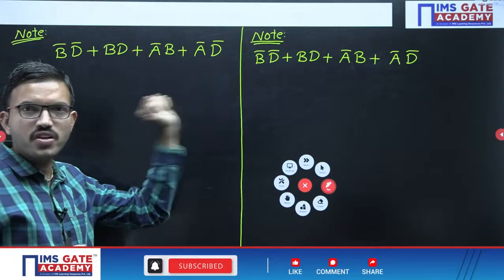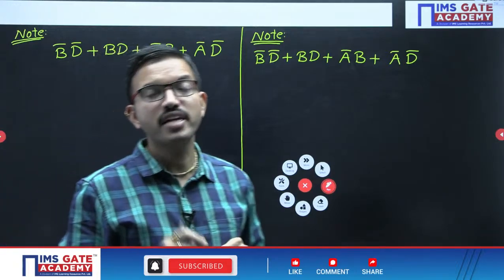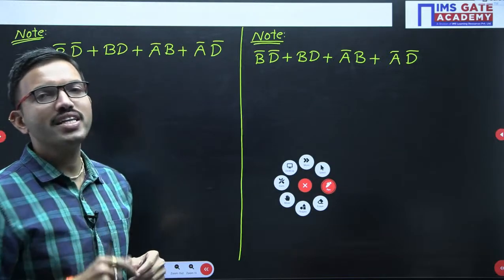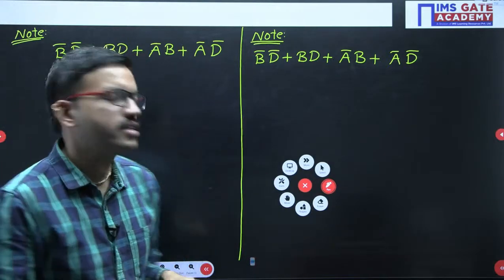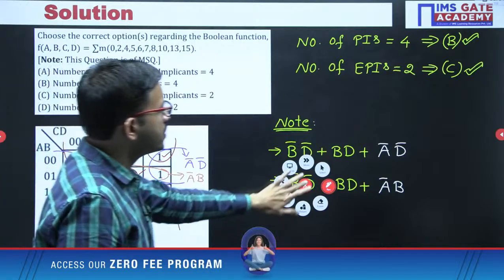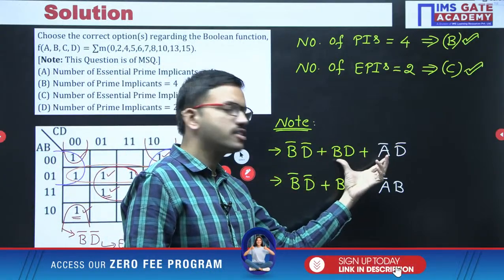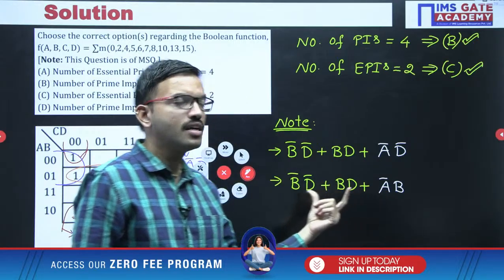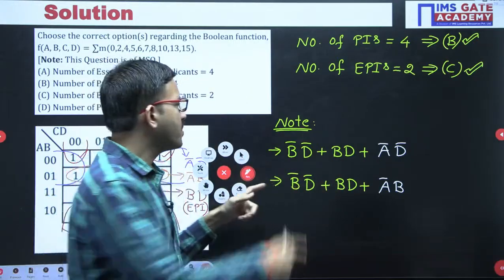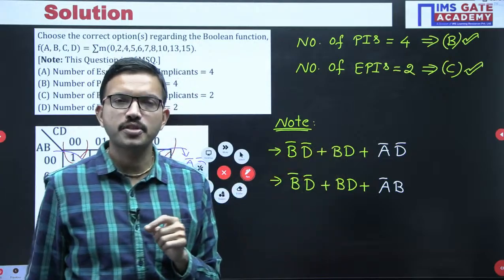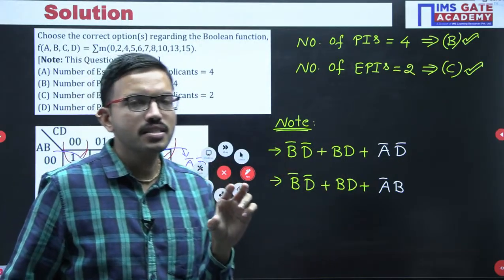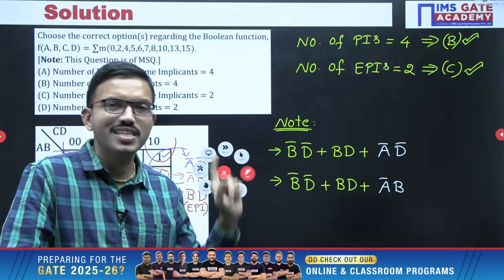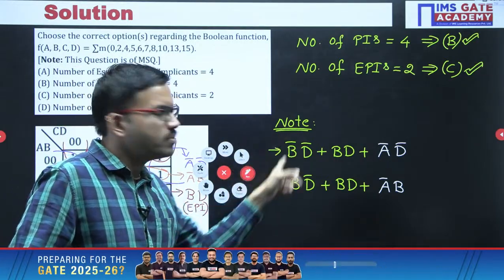like this. Okay, and if the question is MCQ, then definitely among the 4 choices, only one equivalent minimized function you will be having, right? So say for example, some of you followed like this, because of that you are having like this, or some of you followed like this, because of that you are getting like this. If the question is MSQ, then definitely you have to choose these 2 options, because you will be getting a question in such a way that identify the equivalent functions for the given function, right? So then you will be selecting.